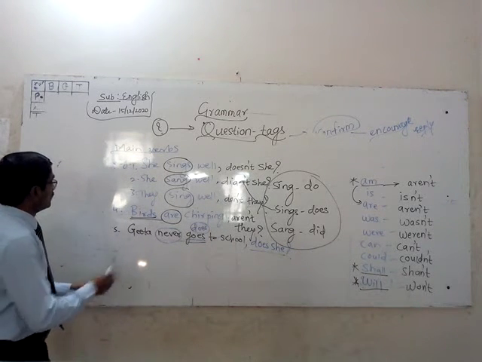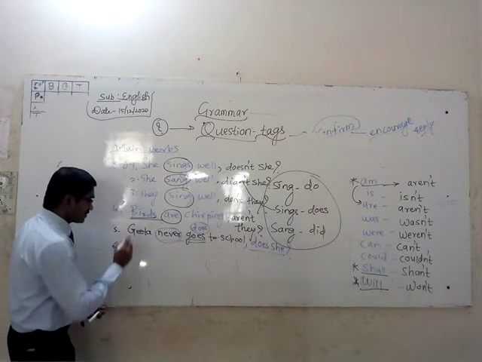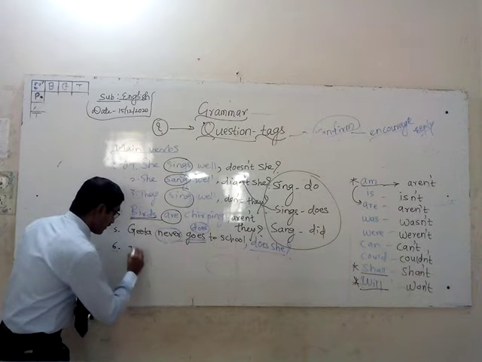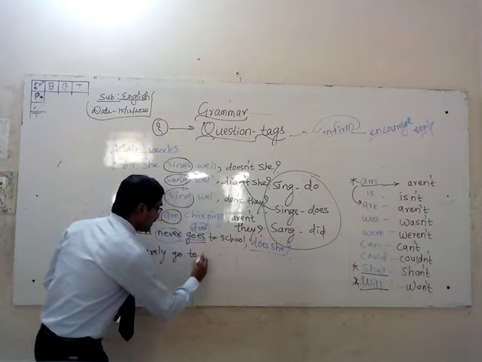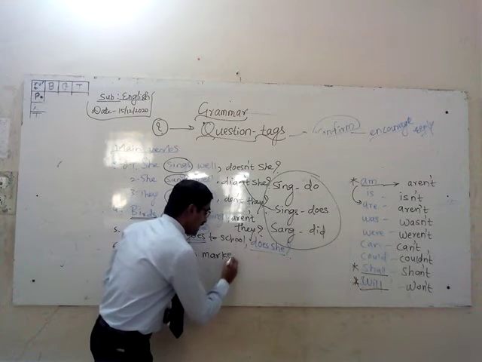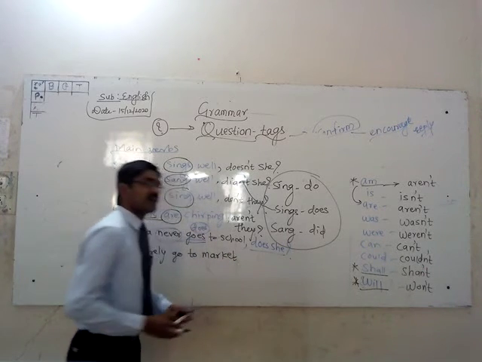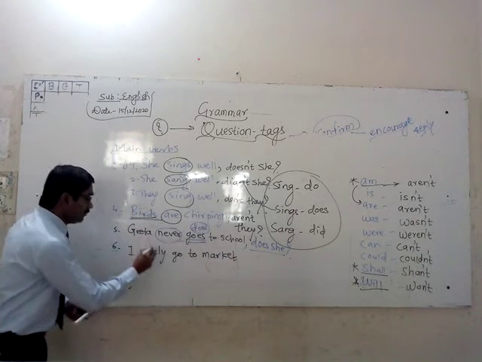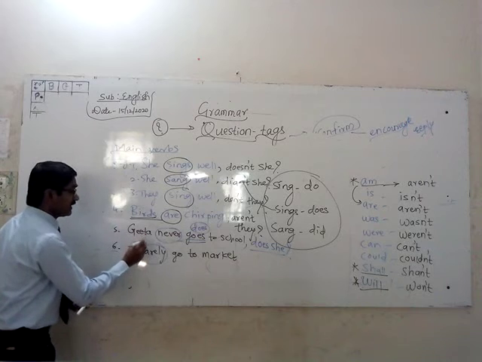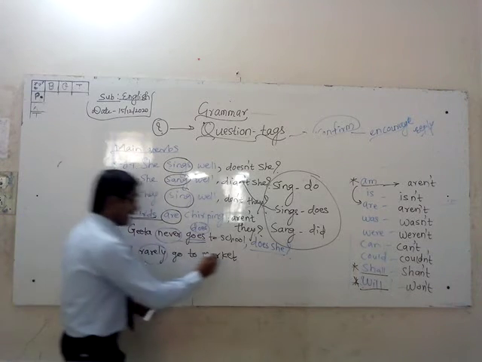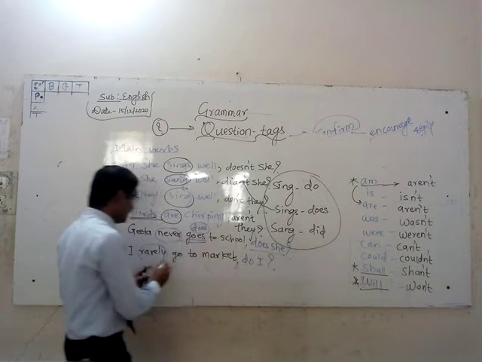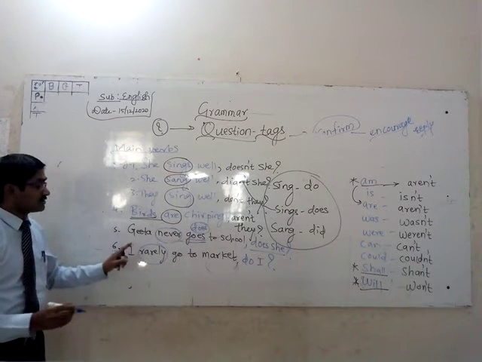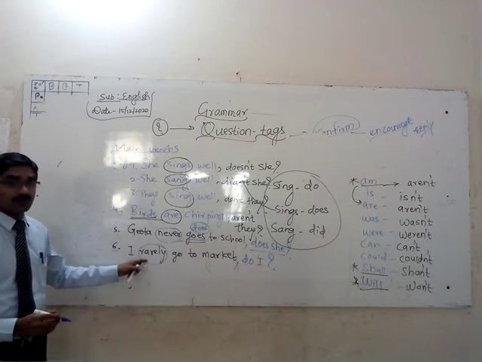Sixth example, I just want to give you. I rarely go to market. It means that I never go to market actually. The word "rarely" indicates it is almost "no"; it is also a negative statement. So what will be the tag? Instead of "don't I," the answer will be "do I," because "rarely" is also negative.